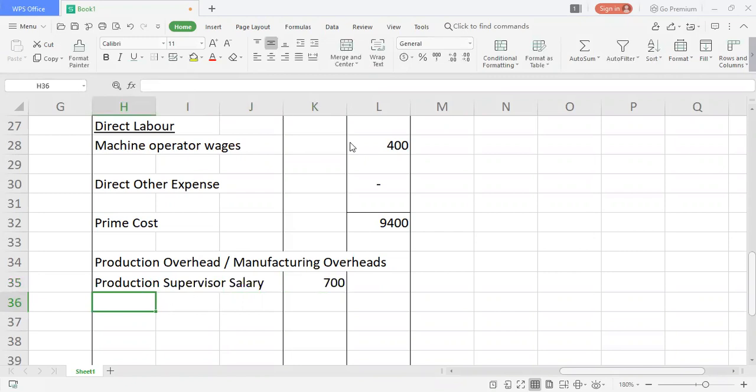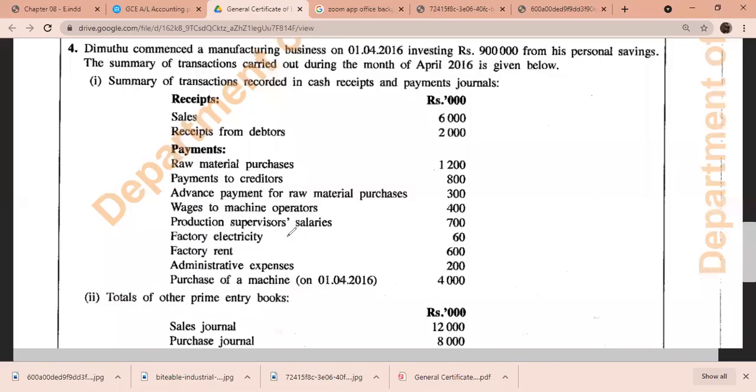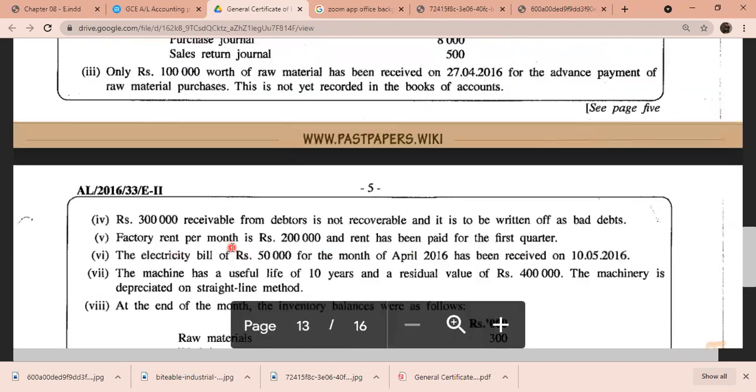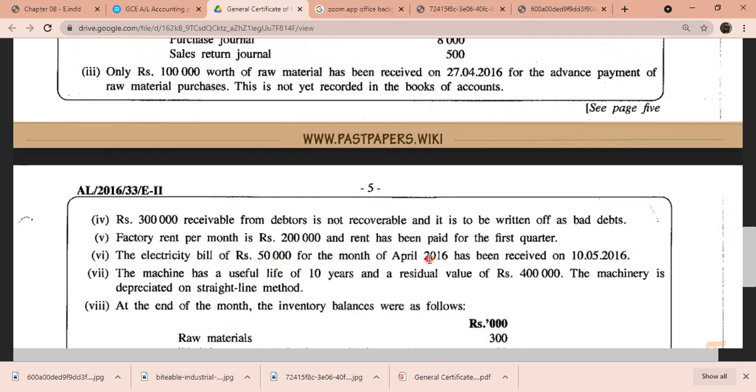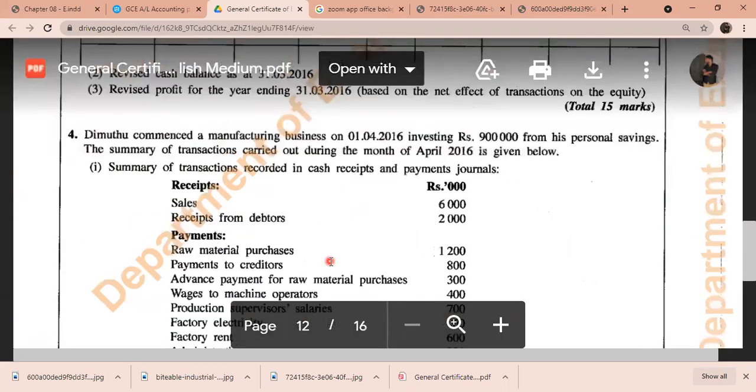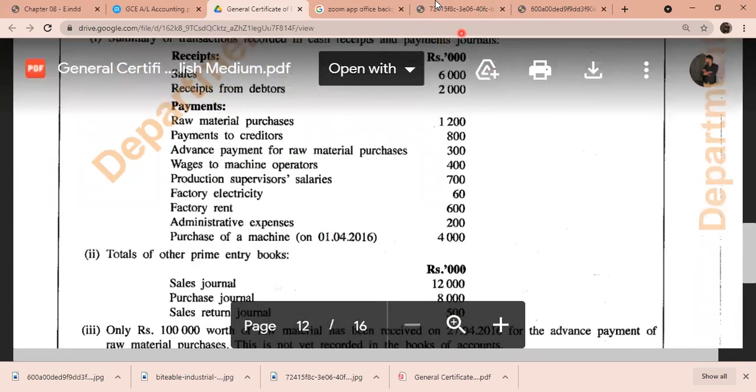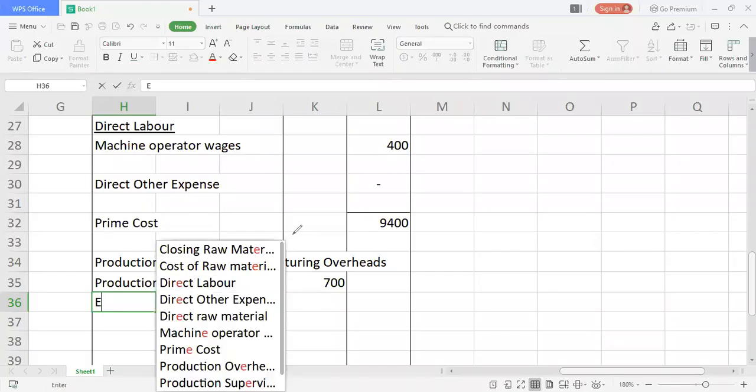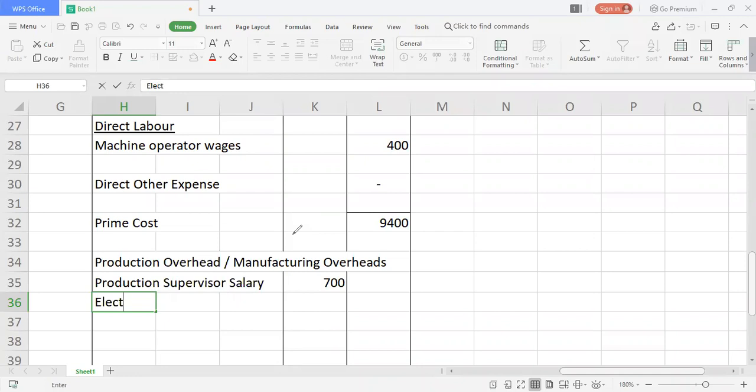After recording this, of course we have other indirect expenses to find out. Other indirect expenses include factory electricity 60. Now there was an adjustment related to factory electricity. I need to be very careful with these things. If you are in doubt, you need to go to the information and read it. I saw something about factory electricity somewhere here. The electricity bill of 50,000 for the month of April 2016 has been received. So you should only take 50,000 rather than 60,000, because they have paid 60,000, but you shouldn't expense 60,000. Maybe you have paid 10,000 extra as prepayment. So you should only consider 50,000 under electricity production overhead. So electricity is not 60,000, it's 50,000.